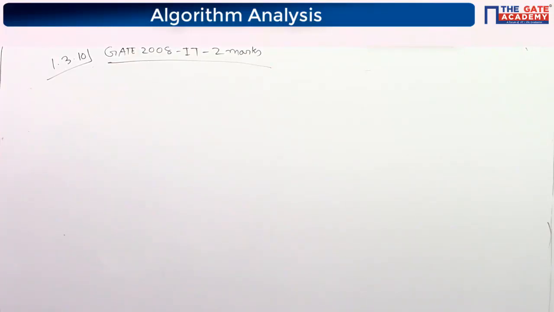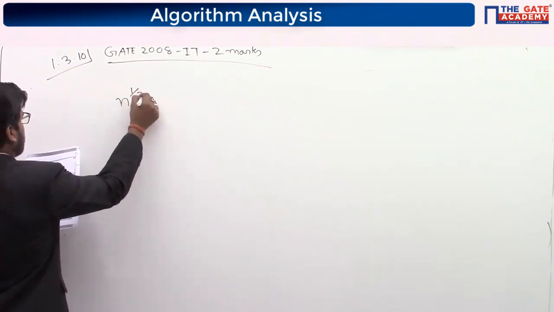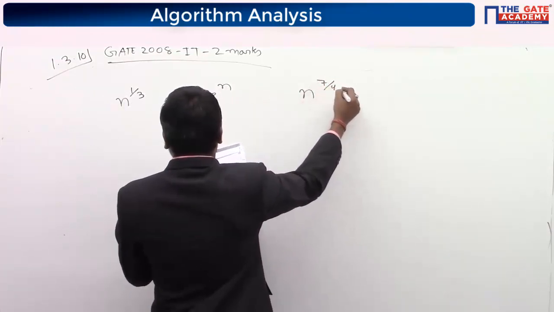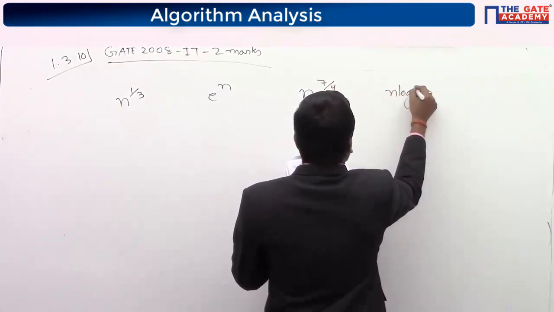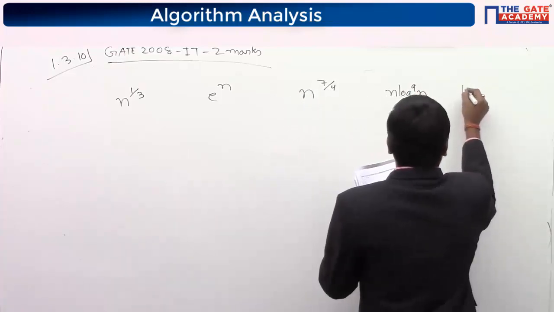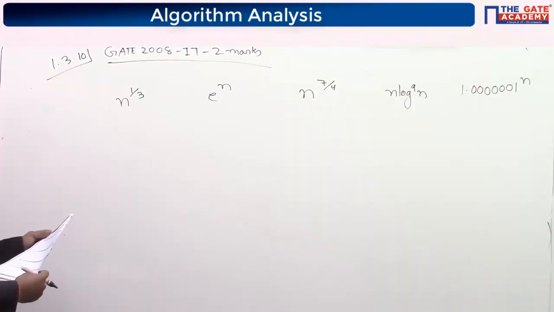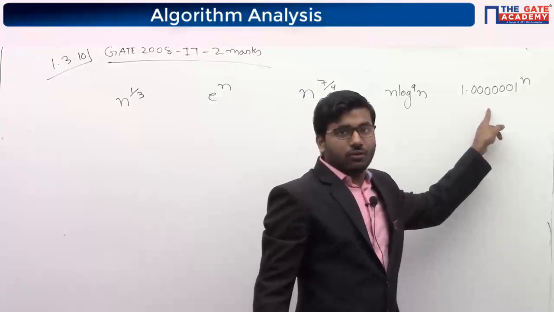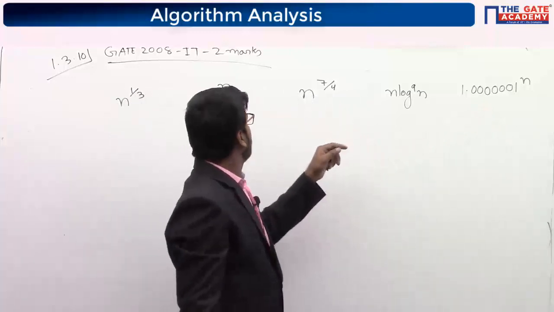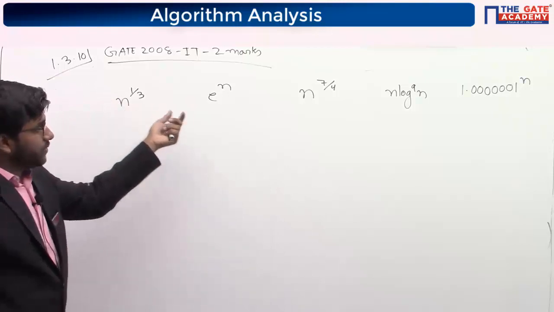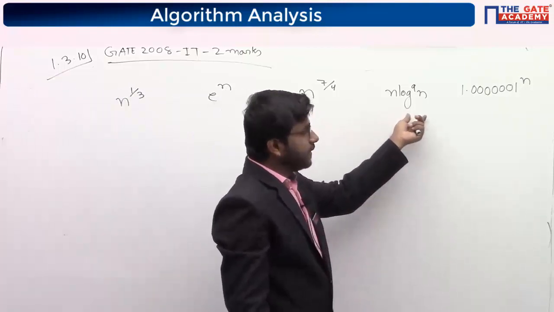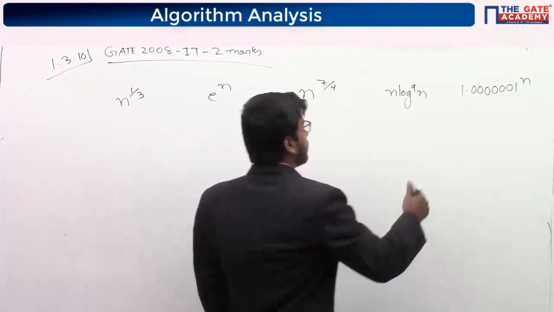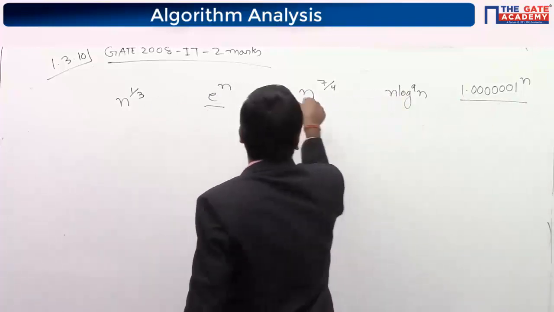Now let me first write. A is n to the power 1/3, B is n to the power 7/4, C is n log n, D equal to 1.0012 to the power n. So if we see here, these two are exponential. These two are exponential. It means it is polynomial. It is polynomial. It is linear logarithmic. Okay. So we know that exponential is having more power. These two must be greater compared to all the three.